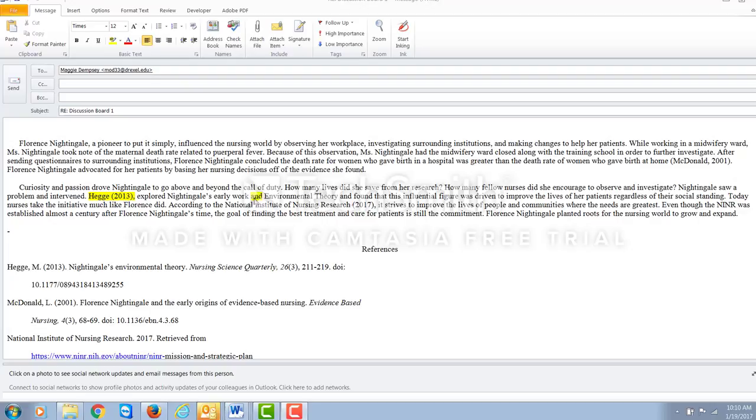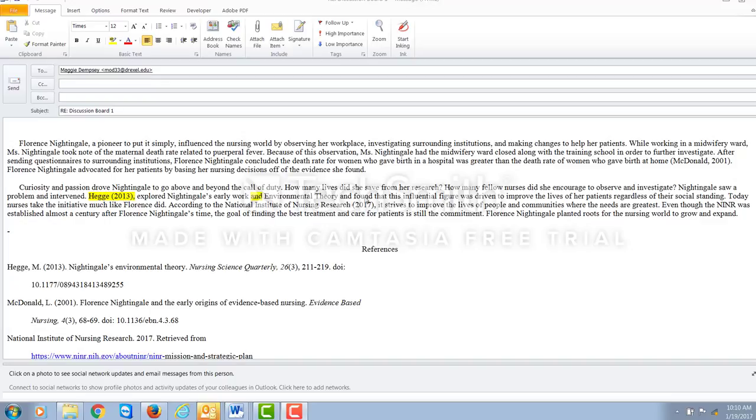Now here, you have "and environmental theory and found," right? So she explored Nightingale's early work, comma, her environmental theory and found, right? And her environmental theory, period, right? So you may want to list this as a list and then talk about what she found. There's just too many ands there. So think about reconstructing that sentence and making it two, right? This is what she talked about. She explored this, period. Okay.